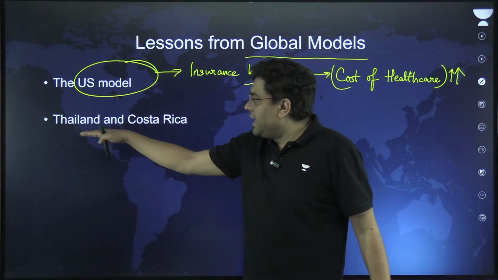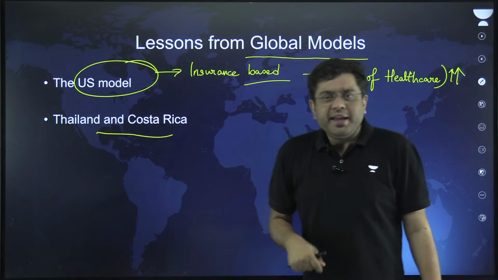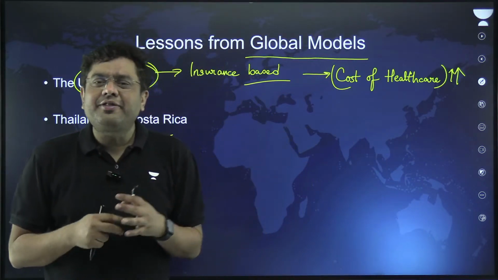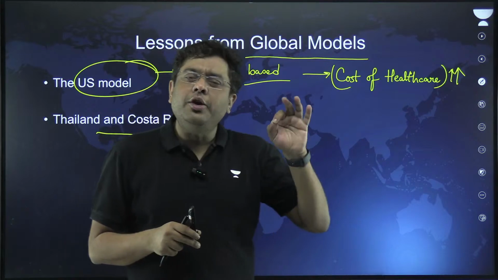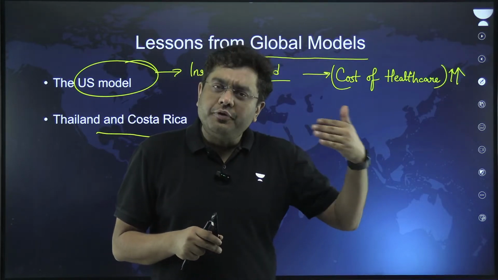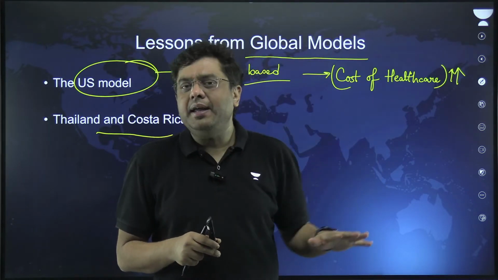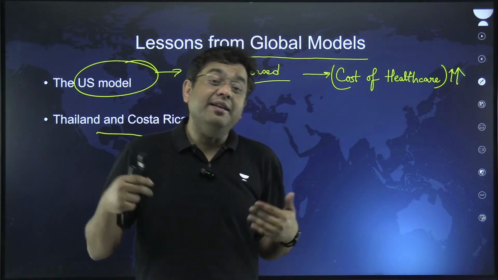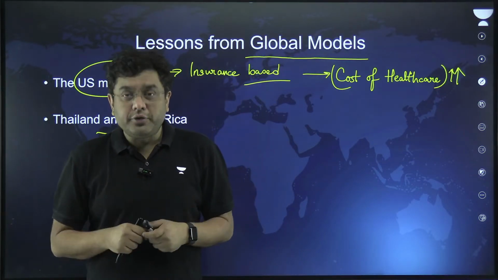Then we have the Thailand and the Costa Rica model. In Thailand, government funds or basically the taxpayer funds are utilized in order to ensure the provision of better primary health care, improvement of those centers, establishment of health and wellness centers, and so on.